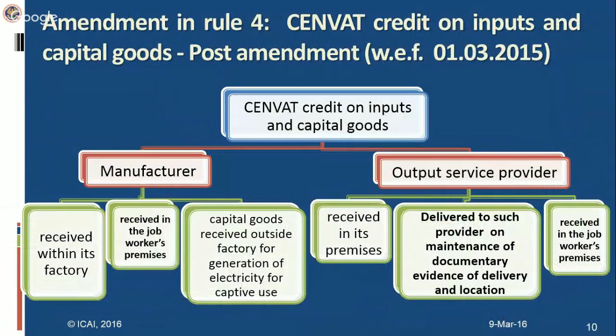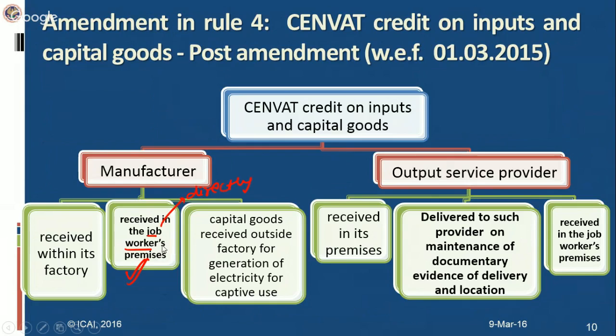The amendment which is applicable in case of Rule 4 is that now, as earlier I have discussed with you, in addition to the two existing conditions, manufacturer can also avail CENVAT credit in case of inputs and capital goods which are received in the job workers' premises. If inputs and capital goods are received directly in the job worker premises, they should be received directly on the direction of manufacturer or output service provider, then they can claim CENVAT credit.